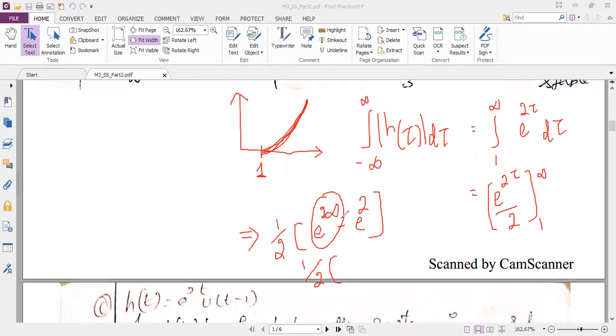But here it is e power plus infinity. If you see, the graph keeps on increasing. It may take the infinity value also. So infinity minus e power 2: remember, infinity is such a big number that minus some small number is again infinity only. So infinity multiplied with 1 by 2 is also infinity. So what is my conclusion here?